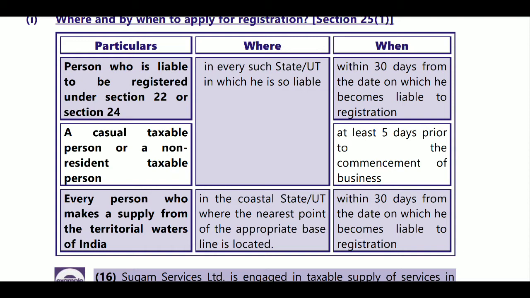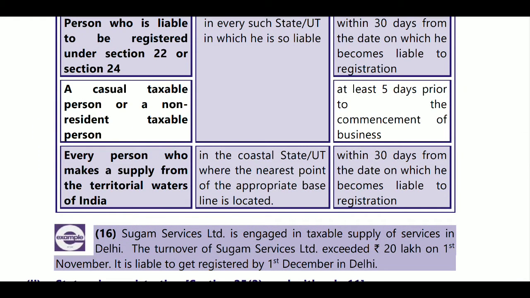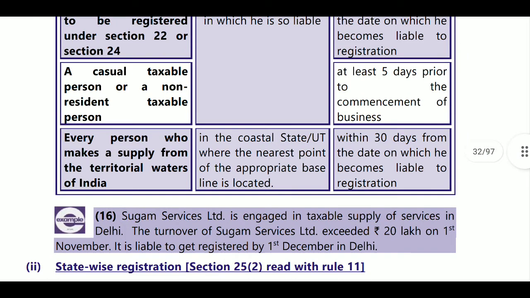If you are a casual taxable person, then you must register at least 5 days prior to commencement of business. Next, if you are a person who makes a supply in the territorial waters of India, then in the coastal state or UT where the nearest point of the appropriate baseline is located, you must get the registration within 30 days from the date on which you become liable to registration.